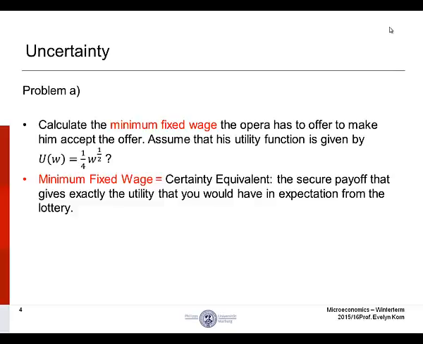What we are trying to find here is the certainty equivalent. You can think of the certainty equivalent as the secure payoff that gives exactly the utility that one would have in expectation from the lottery.